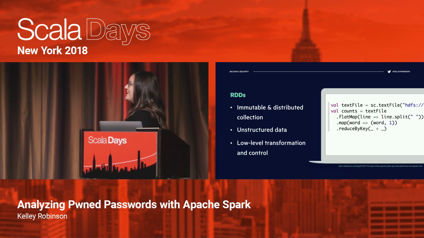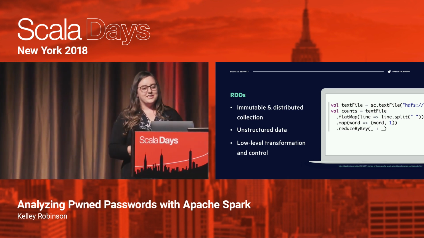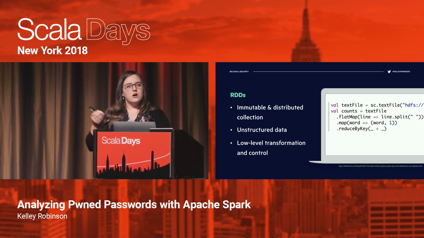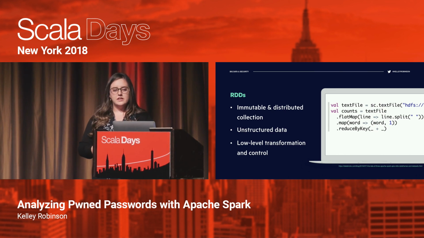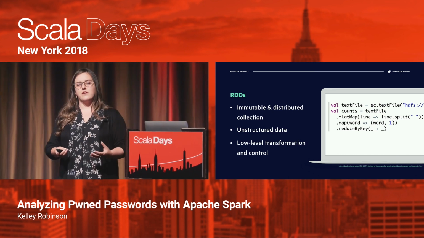So a little bit more about RDDs. They are immutable and distributed collections on distributed data. They work really well with unstructured data. So if you have giant log streams that have no structure to them, RDDs are a good option for processing that. And they have a very functional API that's going to be familiar to a lot of Scala developers.